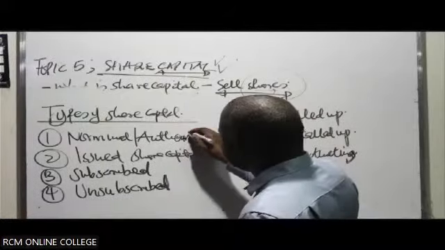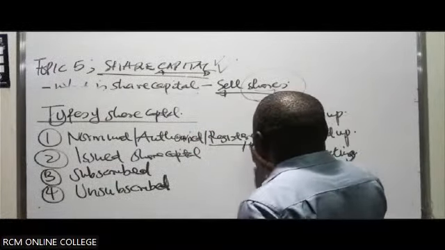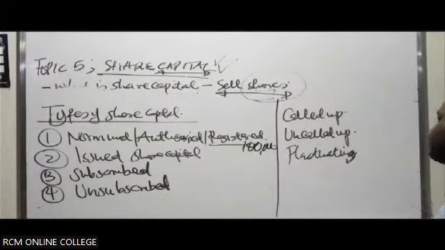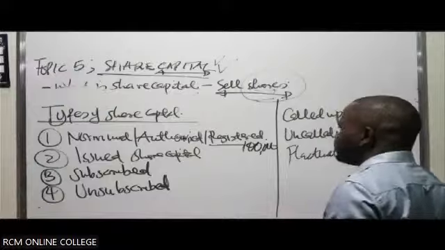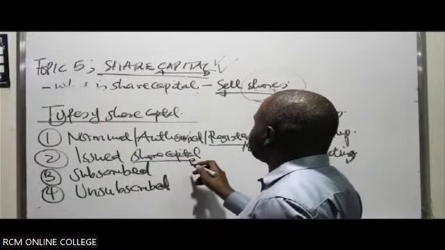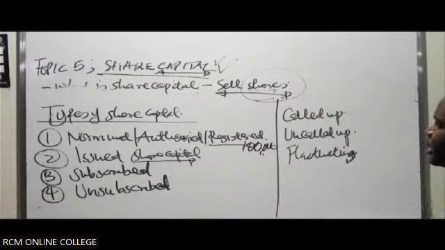Out of it, you can issue. Maybe the registered capital is 100,000, so you register your company with 100,000. Then you can issue part of it. What you issue out of this 100,000 is what we refer to as the issued share capital.